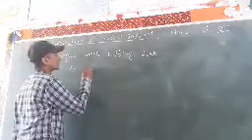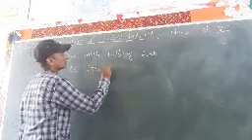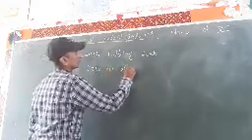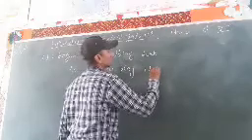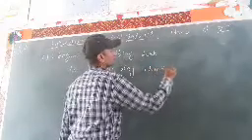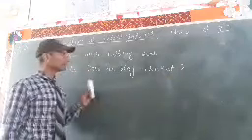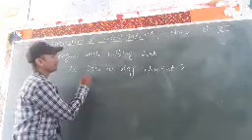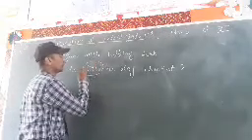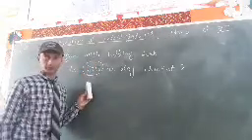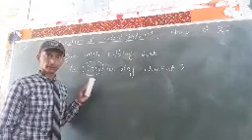The second: does he play cricket? Once again, this sentence begins with the auxiliary verb or helping verb 'does'.